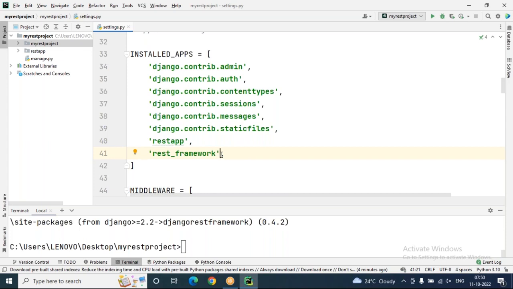With built-in classes, the same operations we can finish within two or three lines. But initially, for every operation, 10-15 lines of code are required because a lot of conversions are involved, like serialization and deserialization techniques. Tomorrow you'll understand what serialization and deserialization are, how to create your first API, and how to test the API; we will discuss that in tomorrow's session.